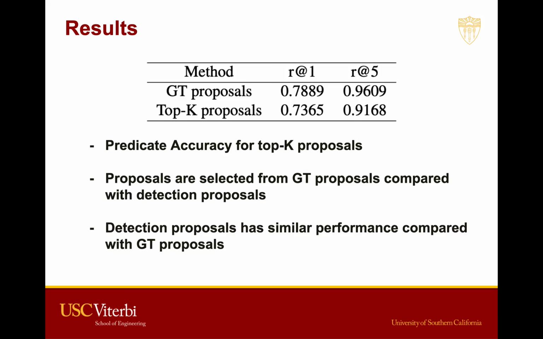For an ablation study, we evaluate whether the detection bounding boxes are good enough for predicate analysis. We made a comparison between the top 1 and top 5 boxes for ground truth and our detection result. The evaluation metric is the predicate recall from the predicate analysis module. We found out that the recall for detection is pretty similar to only using the ground truth bounding boxes for predicate analysis.